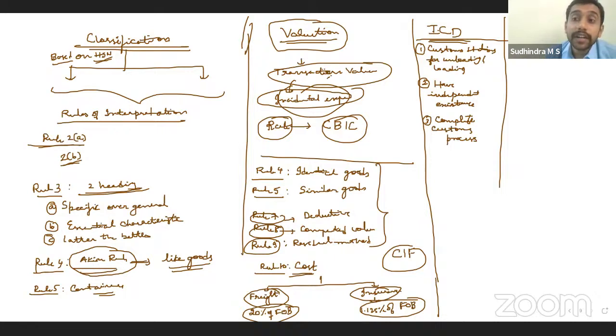Whereas a container freight station is not a customs station for unloading and loading. It is a part of a customs station only, a part of a customs area, under the jurisdiction of the customs officer. Why are they doing this CFS? Only to decongest the main customs port, to decongest the customs station. So how will this help in decongesting?